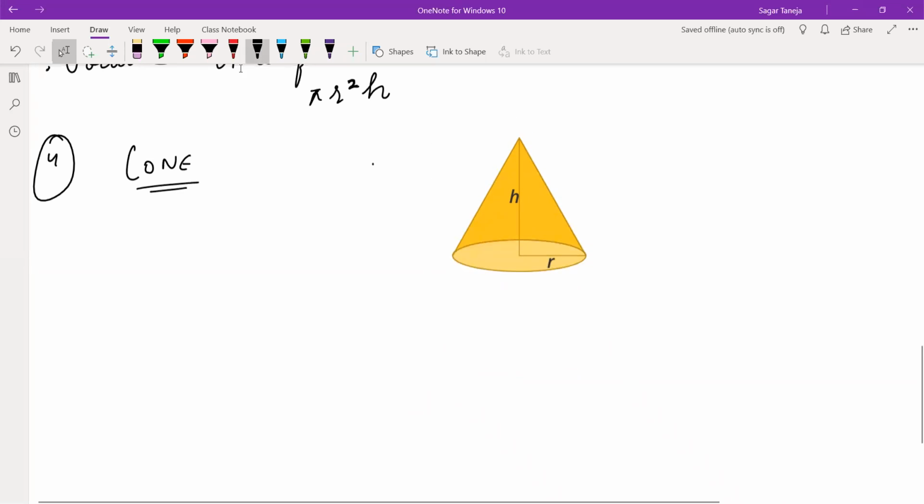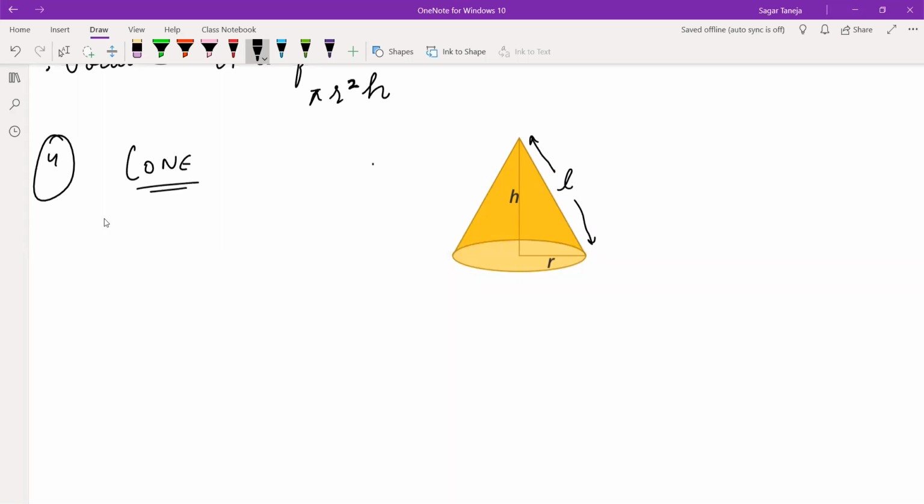Here we have a height, which is known as h, and this here is the radius of this circle, as the cone is also standing on a circular base. So here we have the radius of this circle and we have the height of this cone. But we have one more type of height of the cone, that is the slant height, L.